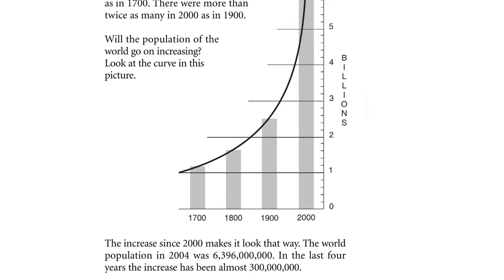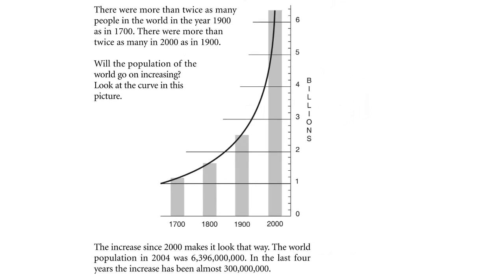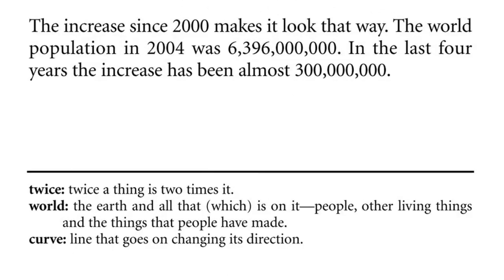The world population in 2004 was 6,396,000,000. In the last 4 years, the increase has been almost 300 million. Twice. Twice a thing is 2 times it. World. The earth and all that which is on it. People, other living things, and the things that people have made. Curve. Line that goes on changing its direction.